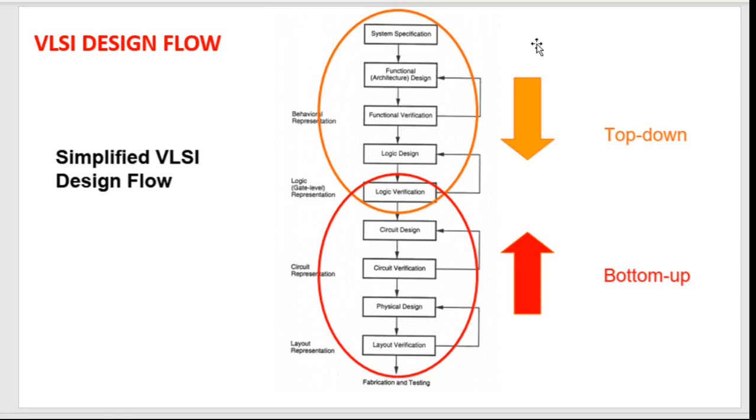Okay, so this is the top down approach. If we approach from the top towards the bottom, we call this a top down approach, and if we approach from bottom to top, it is called a bottom up approach. So any complex IC is not designed by only a top down or only a bottom up approach. It will always be a mix of top down and bottom up approaches. Okay, remember this. In theory, we have a pure top down approach or a pure bottom up approach, but in practice, every complex system is designed with a mixture of these two strategies, top down and bottom up.